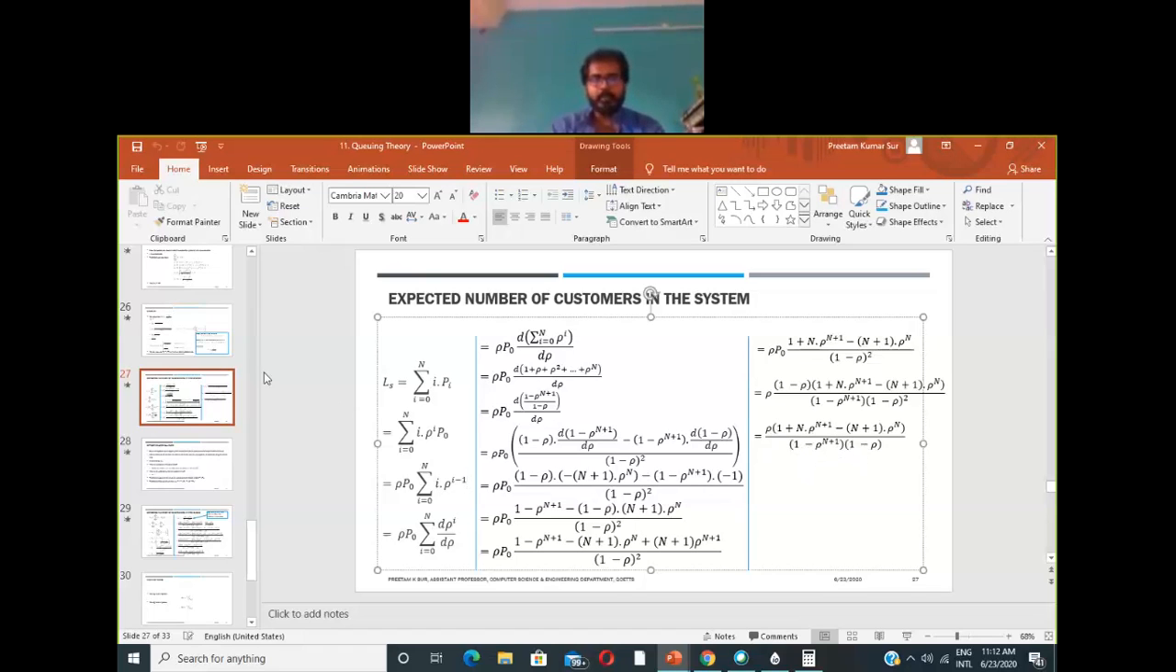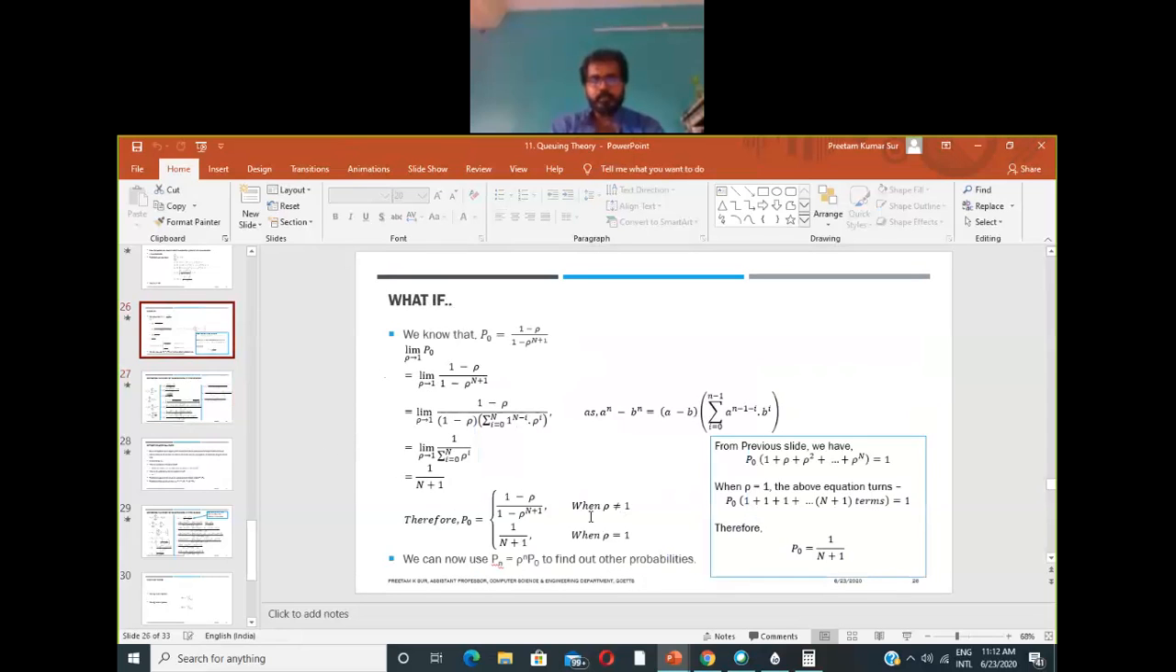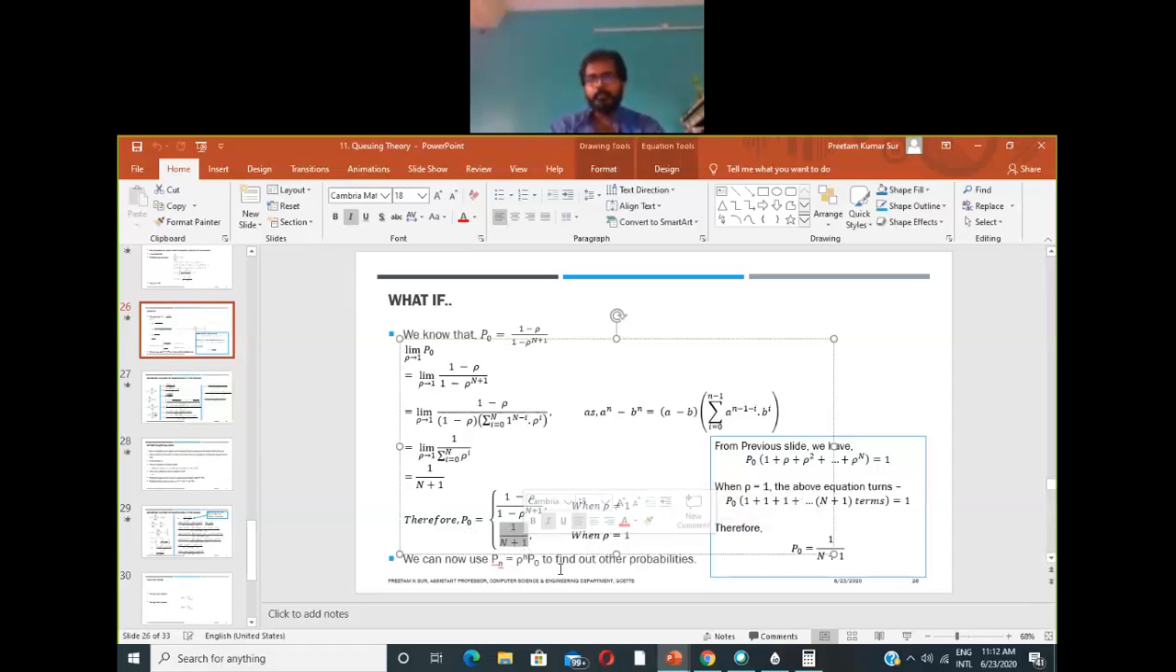But the thing is, whenever we have rho equals 1, the expression of p0 changes to 1 divided by n plus 1. So if you find that the traffic intensity is 1, that is, arrival rate equals departure rate, then we have to consider this scenario. In all the expressions where p0 appears, we have to replace it with 1 divided by n plus 1. So that is what we have to do.